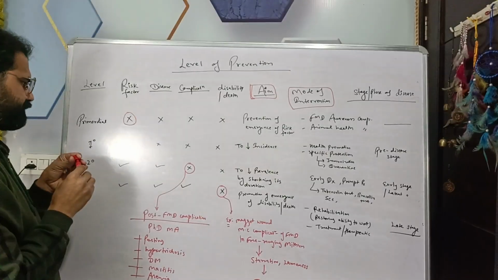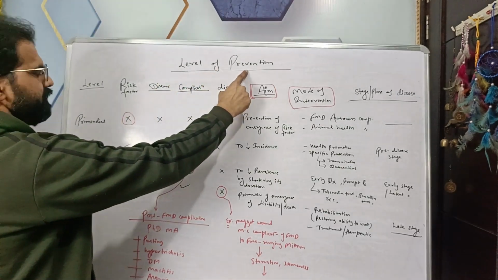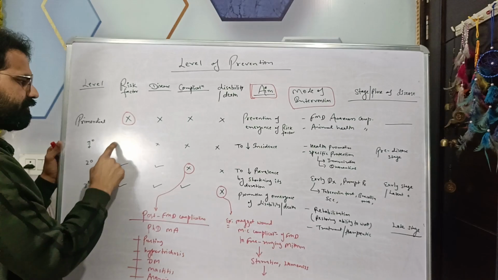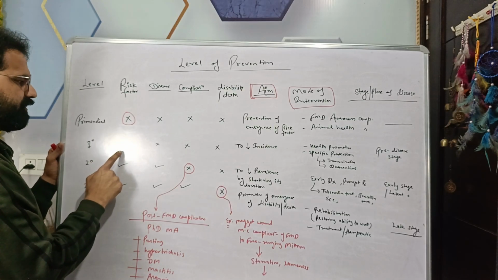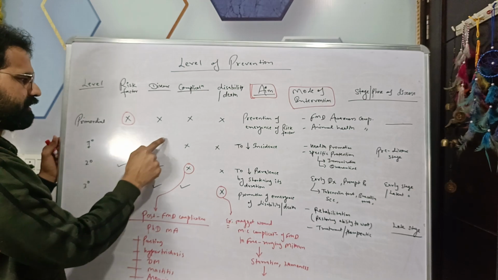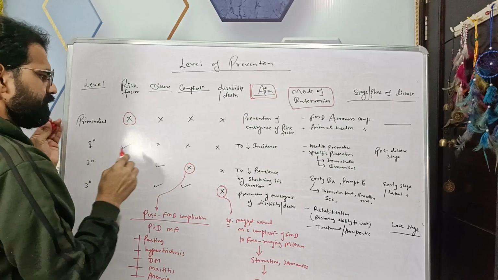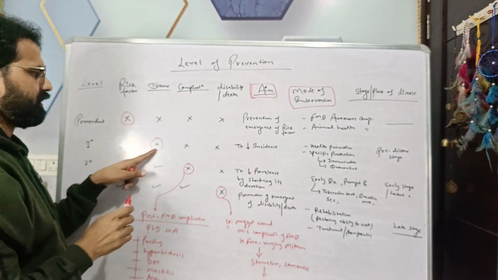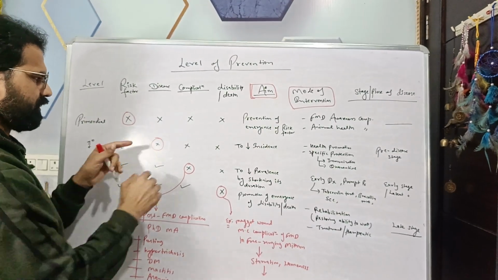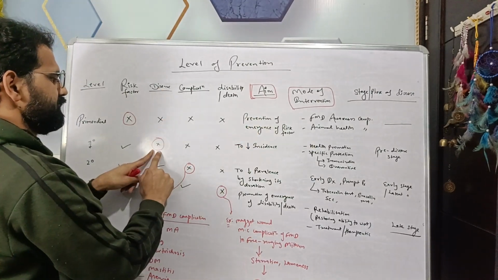Number 2, primary level of prevention. In case of primary level of prevention, risk factor is present, but disease is not present. So our aim is to prevent the emergence of the disease.